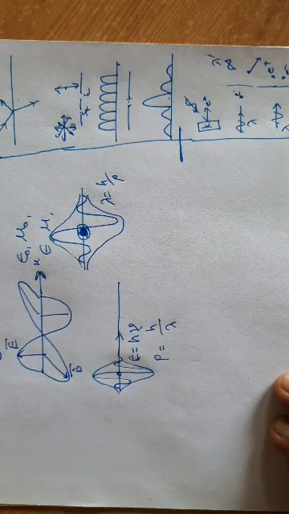During propagation, light propagates as a wave. To go from one place to another, light travels as a wave. But while interacting with a particle, it interacts as a particle.